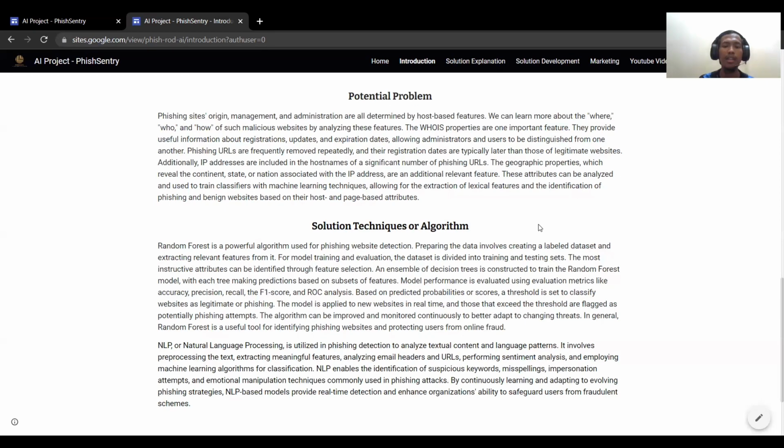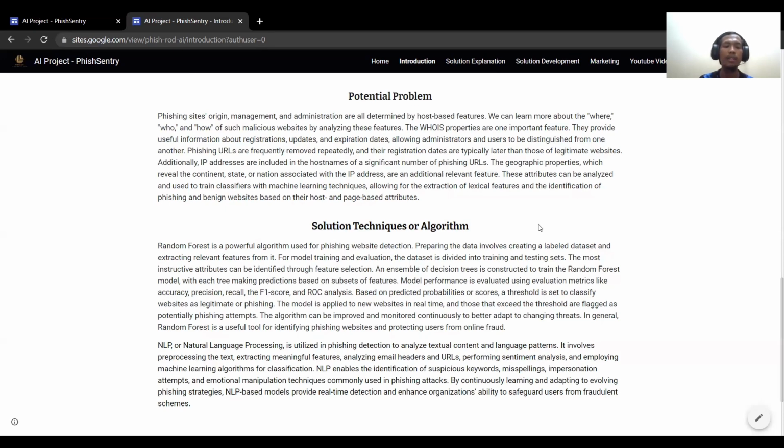The model is applied to new websites in real time, and those that exceed the threshold are flagged as potential phishing attempts. The algorithm can be improved and monitored continuously to better adapt to changing threats. In general, random forest is a useful tool for identifying phishing websites and protecting users from online fraud.